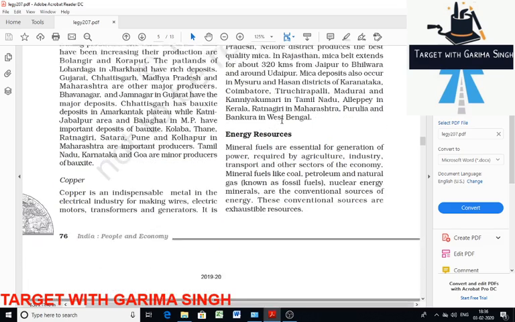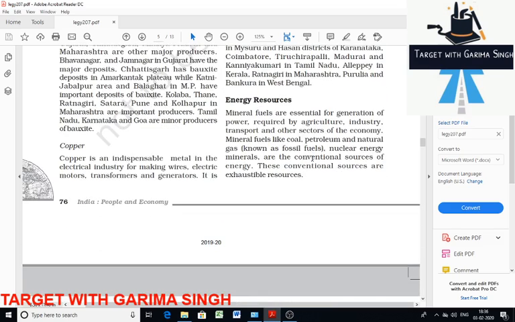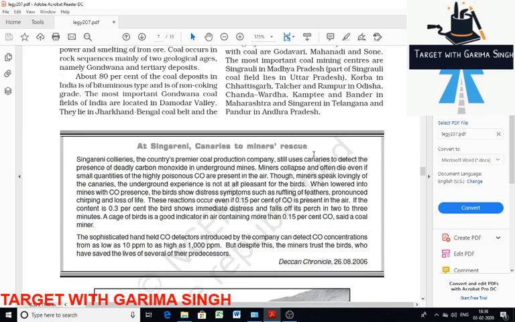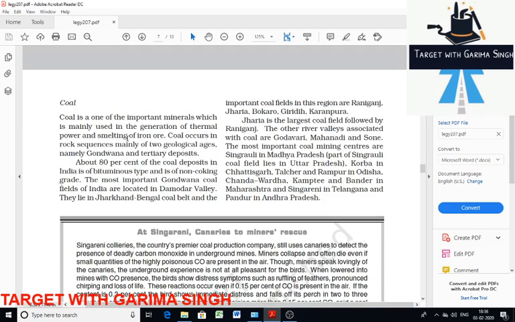Then we will discuss energy resources. All sectors of the economy, that is agriculture, industry, transport, are run by power which comes from mineral fuels, whether conventional or non-conventional. We will discuss conventional sources of energy. Coal is a conventional source of energy because these are exhaustible in nature. Fossil fuels like coal and petroleum are exhaustible.